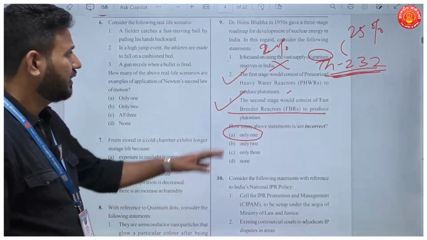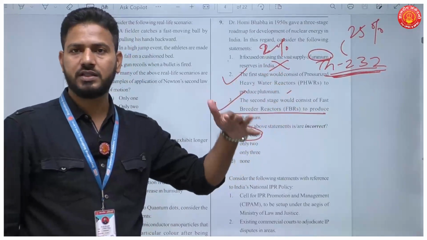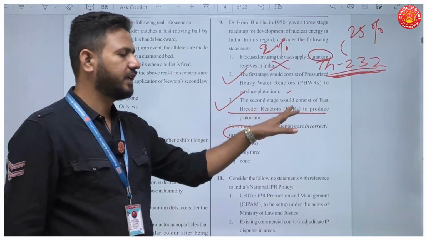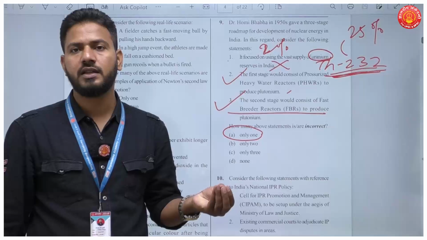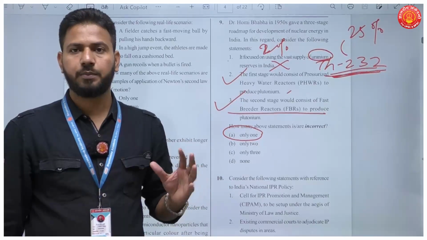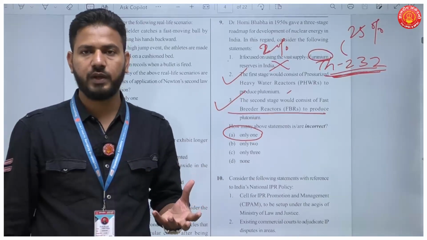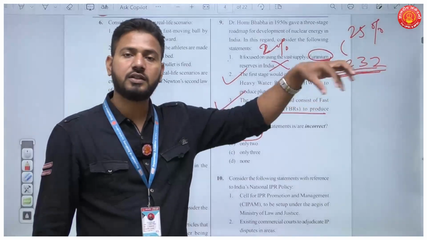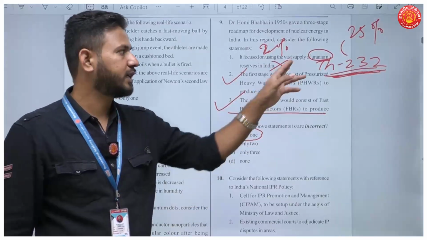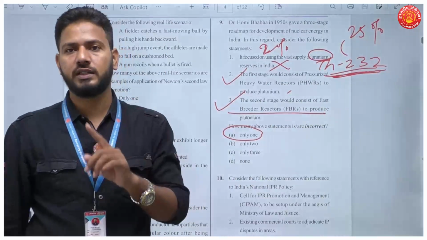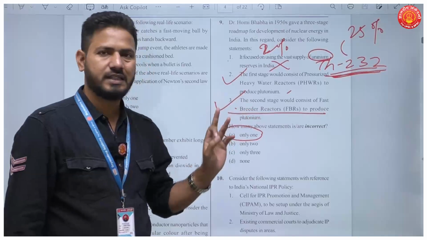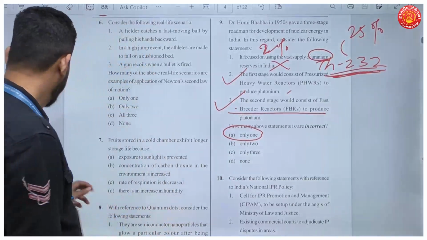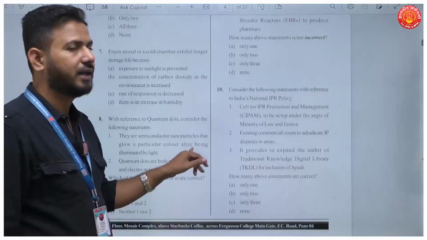Okay. See, we have had a lot of questions in UPSC about the 3-stage nuclear program in India. So once go through all these. Now we are trying to build these reactors, fast breeder reactors. What are fast breeder reactors? They breed the fuel. They produce the same fuel that they have used, which can be again used in the third stage, where we can mix it with uranium. So the third stage of nuclear reactors in India will be based on the fuel cycle of thorium-232 and uranium-233, which will be a byproduct in the second stage. Okay, so this is the 3-stage program envisioned by Dr. Homi Bhabha, and he is known as the father of the Indian nuclear program, and that is for a reason.